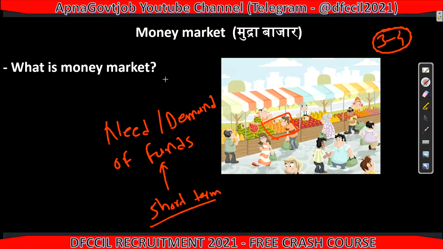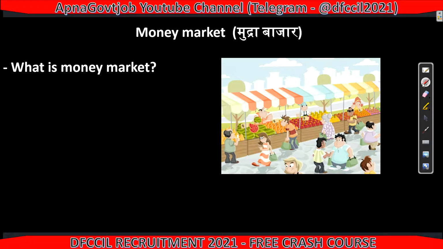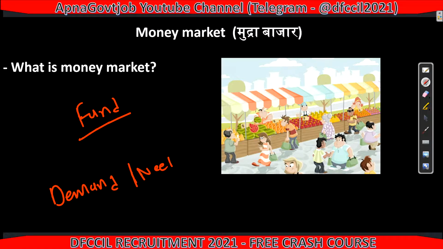Now let's combine these three things and make the definition of money market. Money market is the market where I am getting funds for a short duration, where I am getting the funds because I have a demand or need. I need money, so I will go to the money market for short term funds, to satisfy my short term goals. This is the definition of money market.